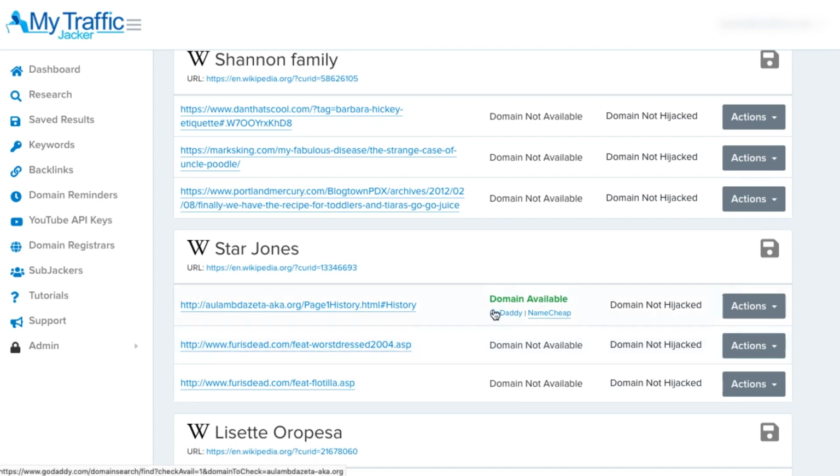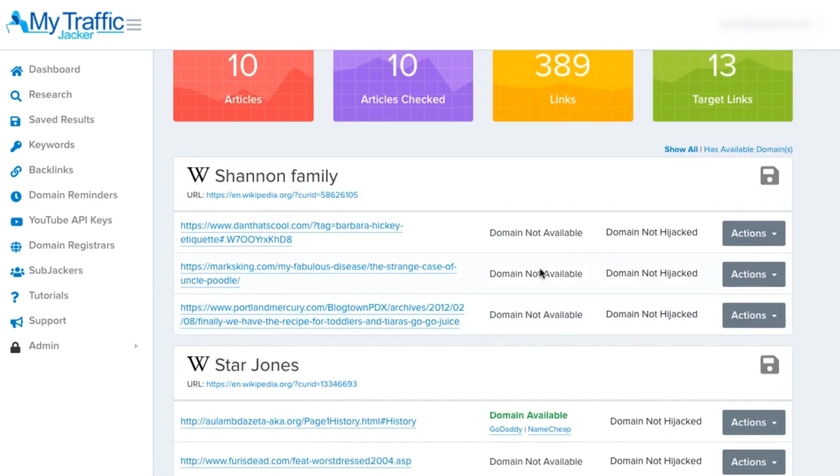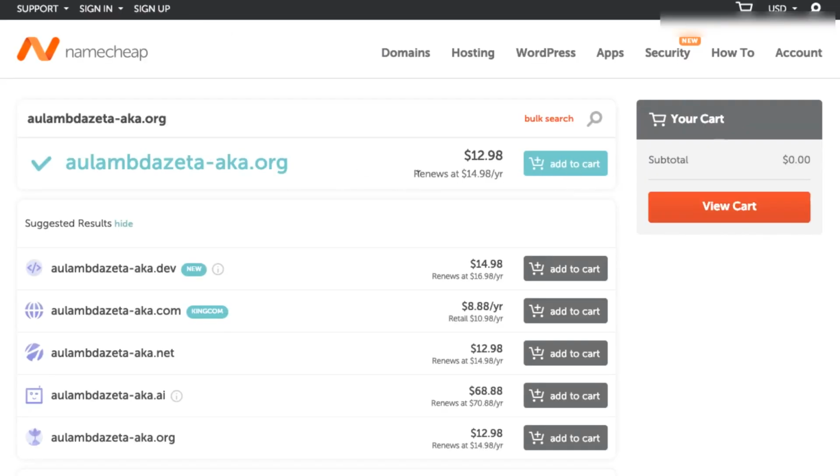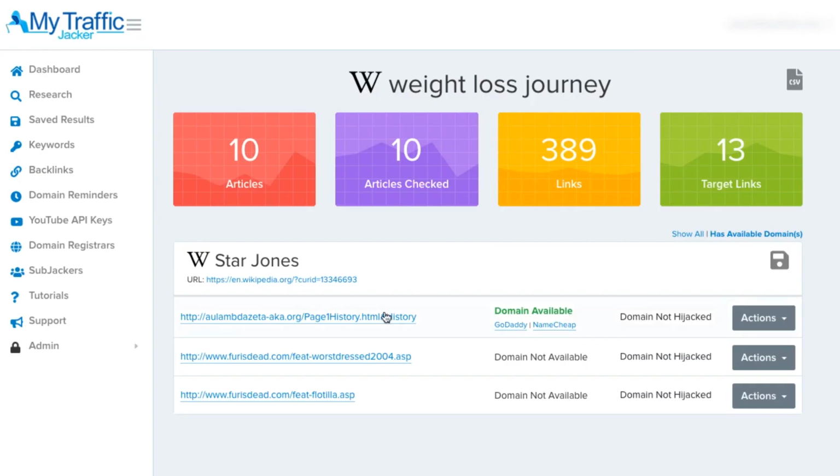Now, other domains, as you can see here, are available to buy. Now, if we want to ignore all of the broken links and just see the ones that are available, we can see that this one here is available to buy. So we can do some further research on this domain and see all the properties that are associated to it, or we can go into Namecheap and immediately pick it up. As we can see when we let this load, this domain is in fact available right now to buy.